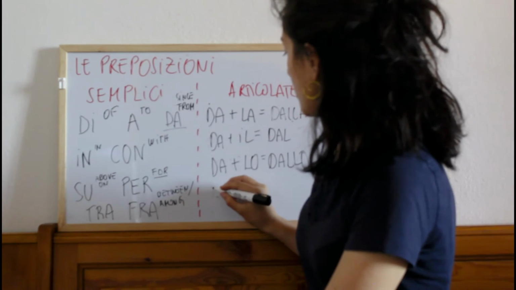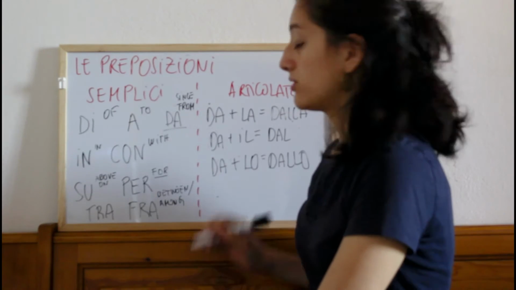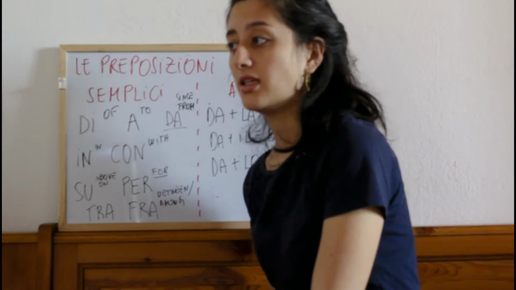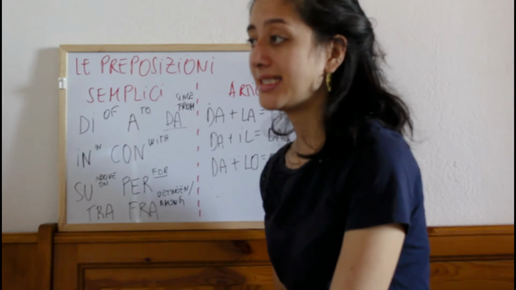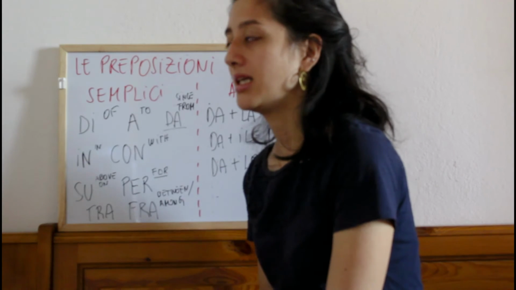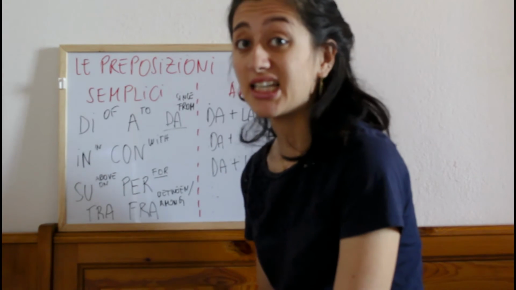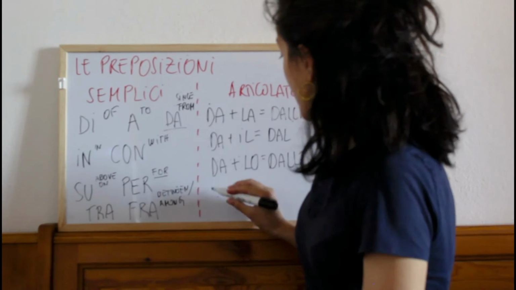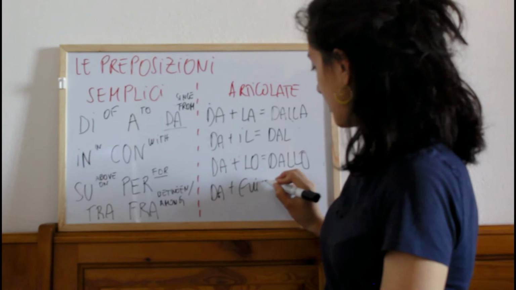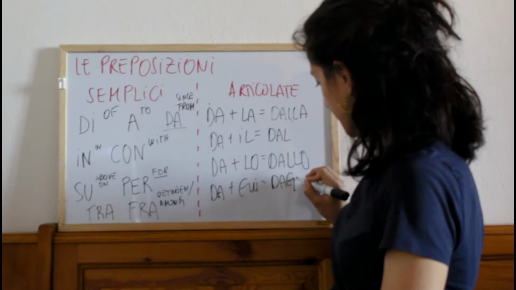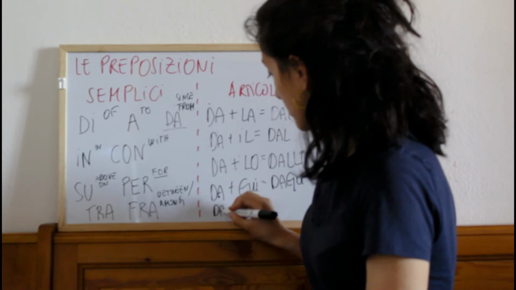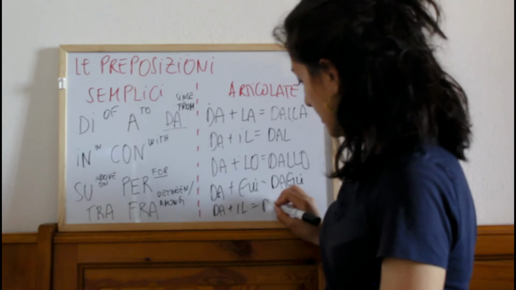Then, of course, we have also dagli. So for example, dagli spaghi, dagli scogli, dagli zii, dagli gnomi, dagli scienziati. Okay? Then we have da plus il becomes dal.